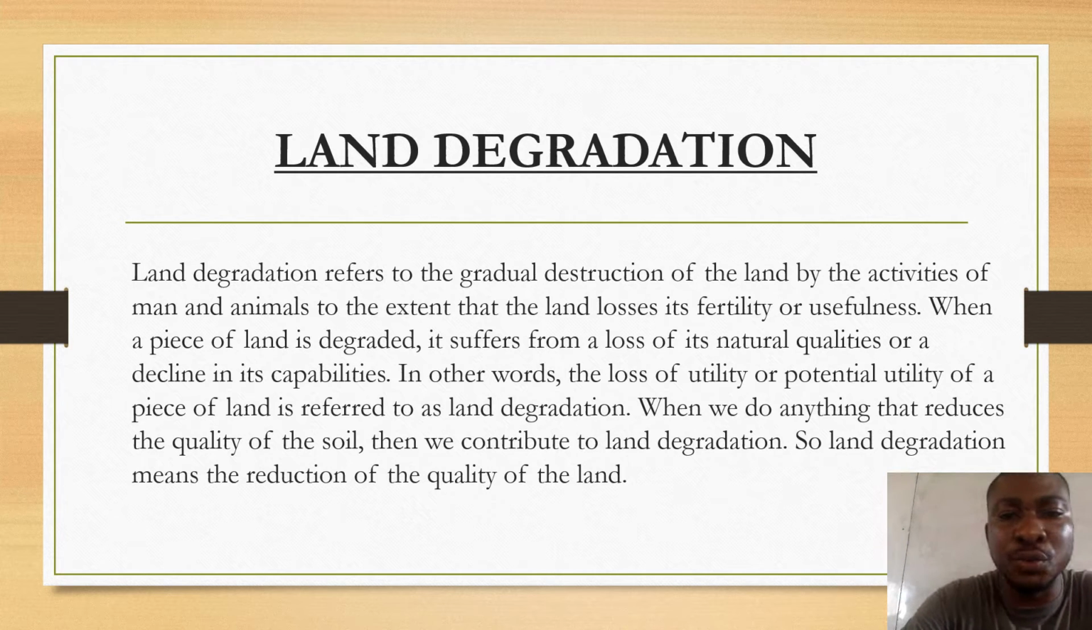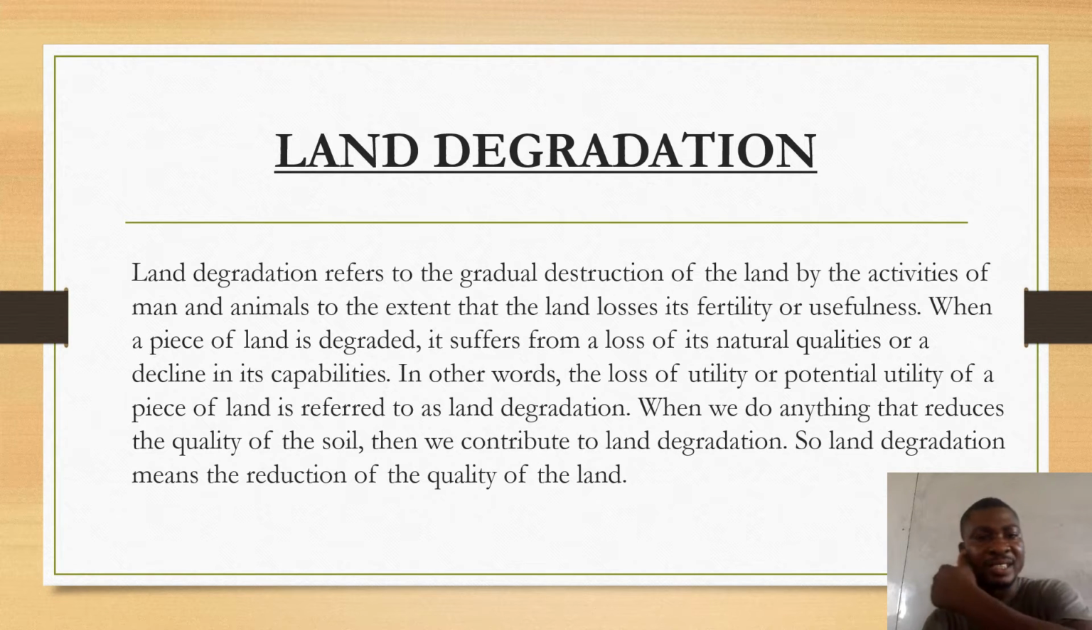Land degradation refers to the gradual destruction of the land by the activities of man and animals to the extent that the land loses its fertility or its usefulness. When a piece of land is degraded, it suffers from a loss of its natural qualities or a decline in its capabilities.